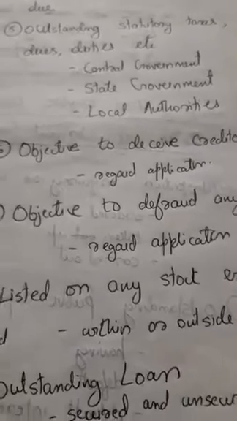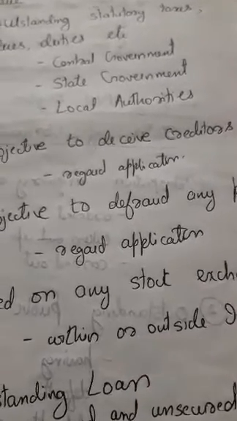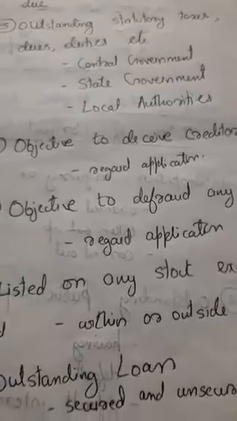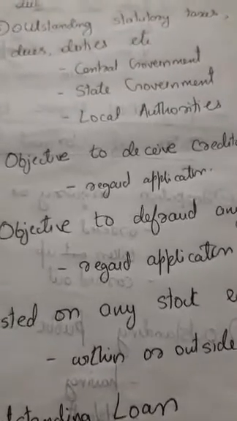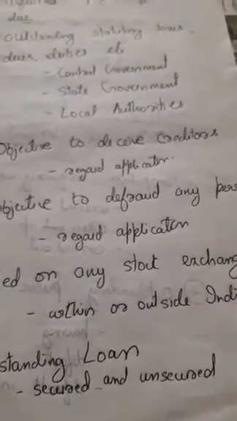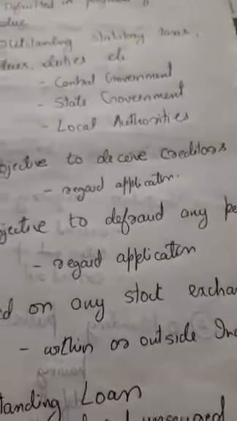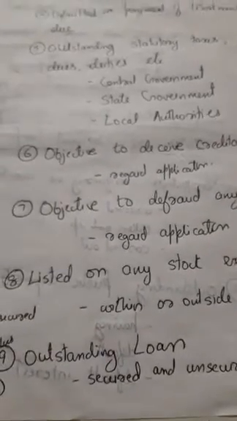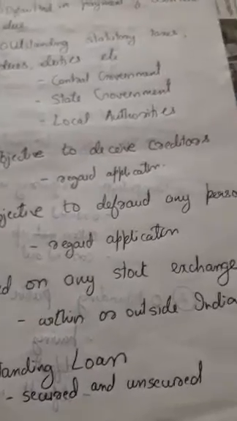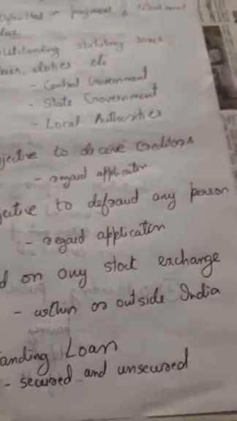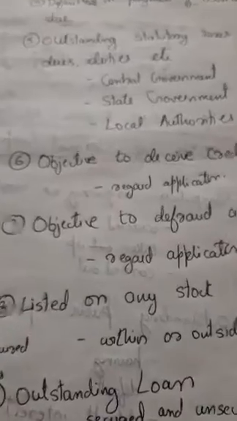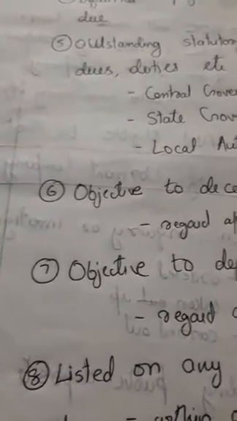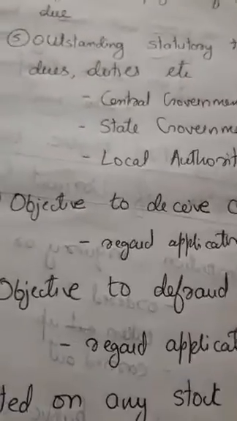If the application to get the status of dormant company is made with an objective to deceive creditors, such a company is ineligible to get the status of dormant company. And if the application for the status of dormant company is made to defraud any persons, the company is ineligible to apply. And a company which is listed on any stock exchange within or outside India is also not eligible to apply for the status of dormant company.